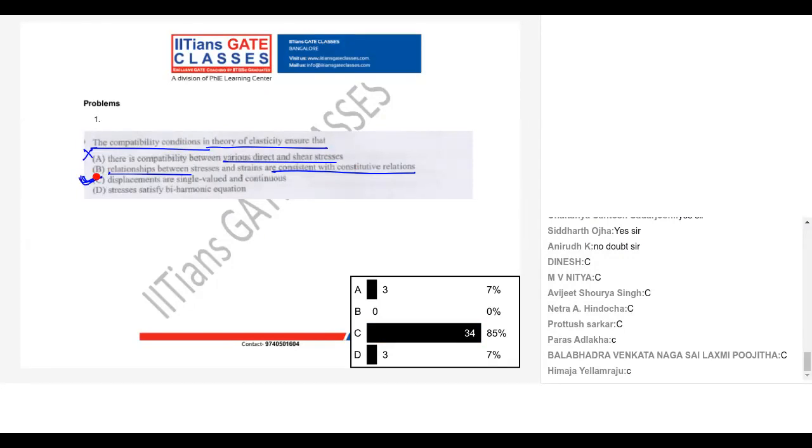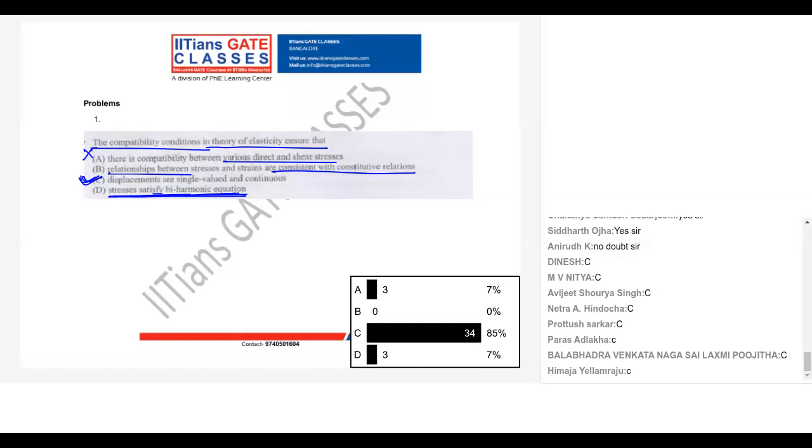Now look into D. Stresses satisfy the biharmonic equation. This is not from the compatibility equation. It is only in absence of body forces. Those who gave D, stresses satisfy the biharmonic equation only in absence of body forces.